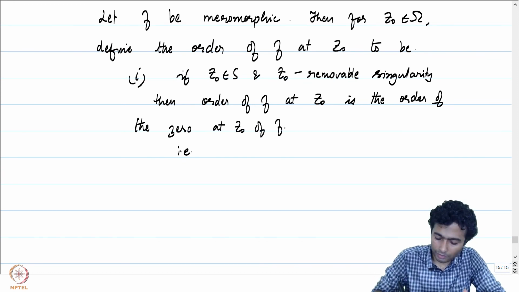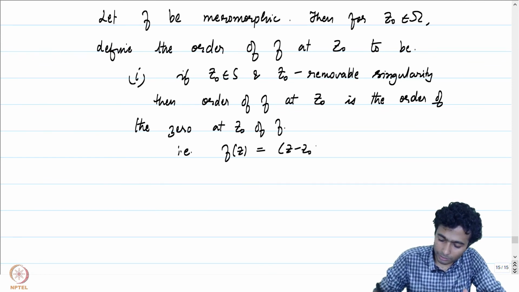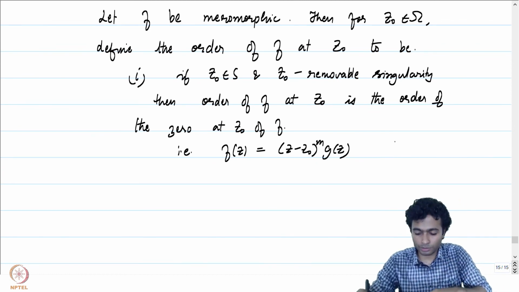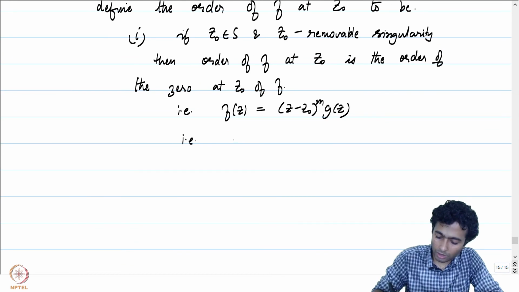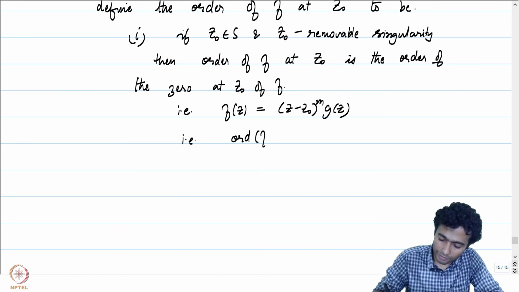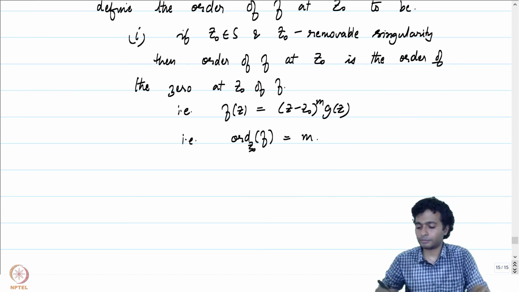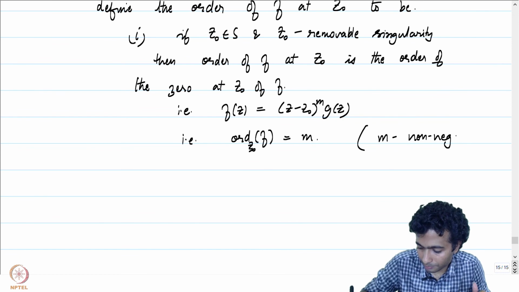What does that mean? That means we can write f of z as being equal to (z minus z0) to the power m times g of z, where g does not vanish. And it can happen that m is equal to 0, and this m is what is called the order of f at z0, i.e. order of f at z0 is equal to m. M is just non-negative. That's what you should remember.